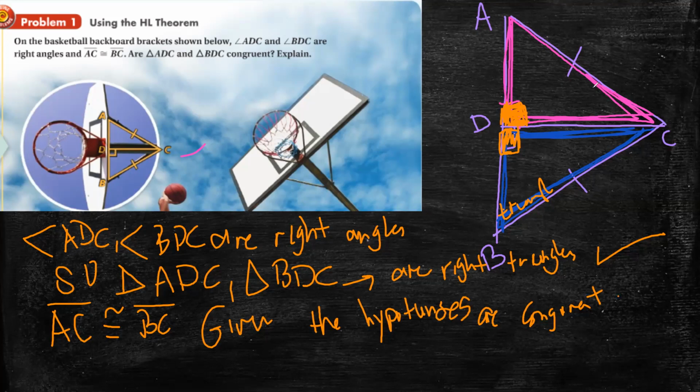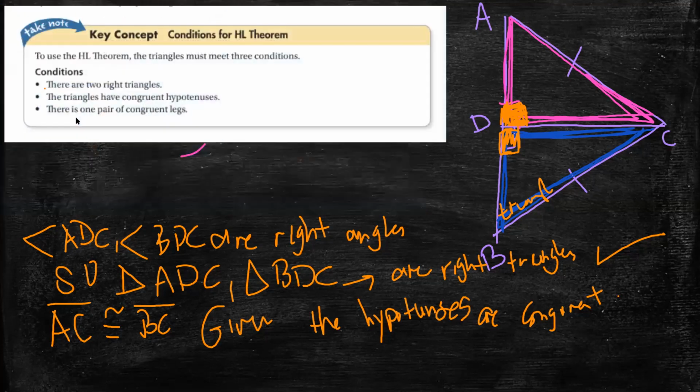Now, what's also? Let's go back to the conditions here. I need two right triangles. I found them. I need congruent hypotenuses. I found them. What is the last one? One pair of congruent legs. Yeah, let's go back now.